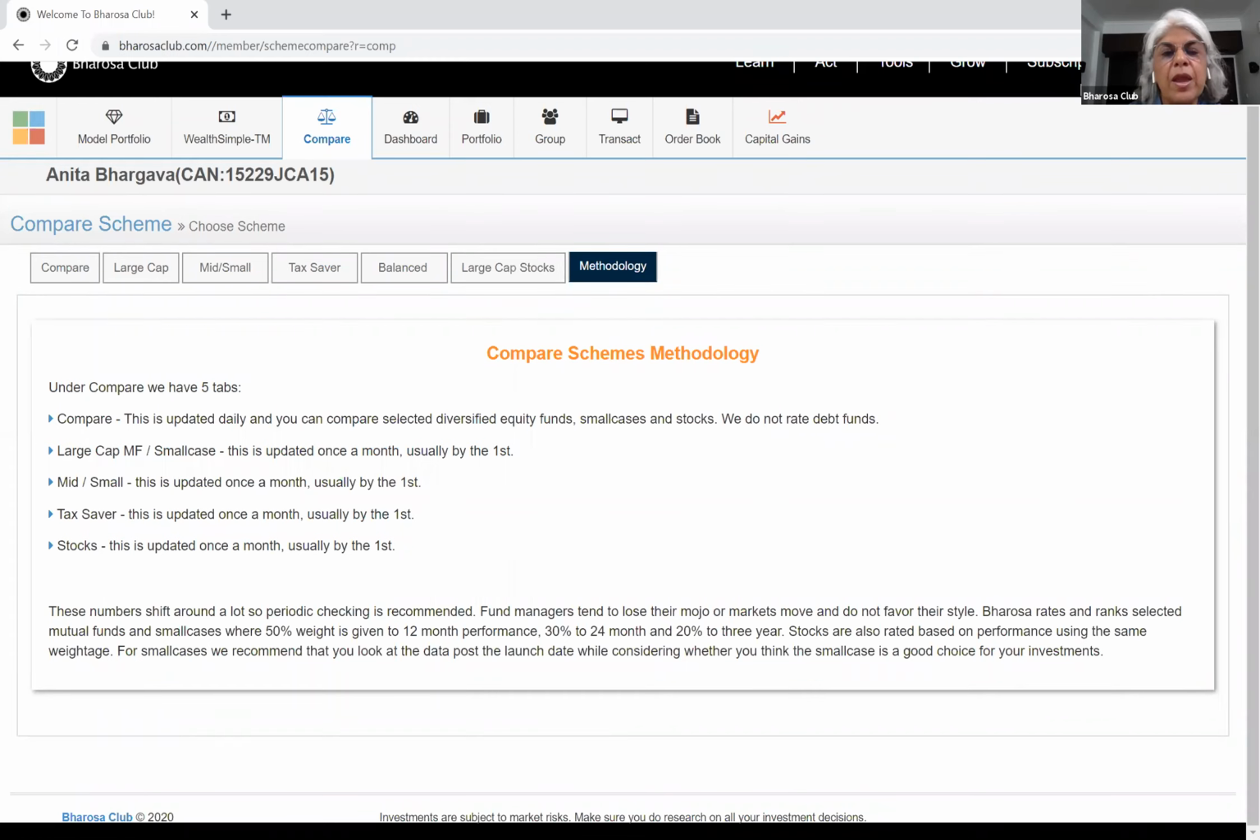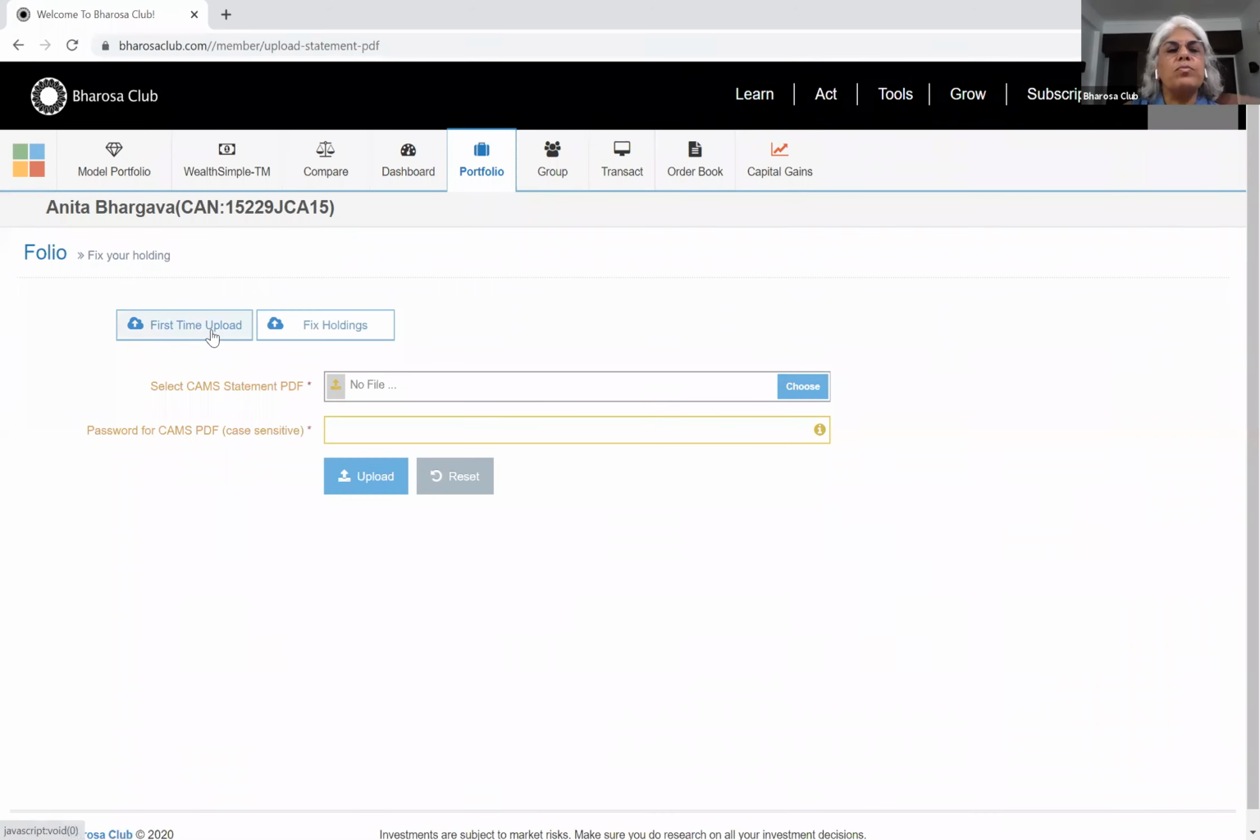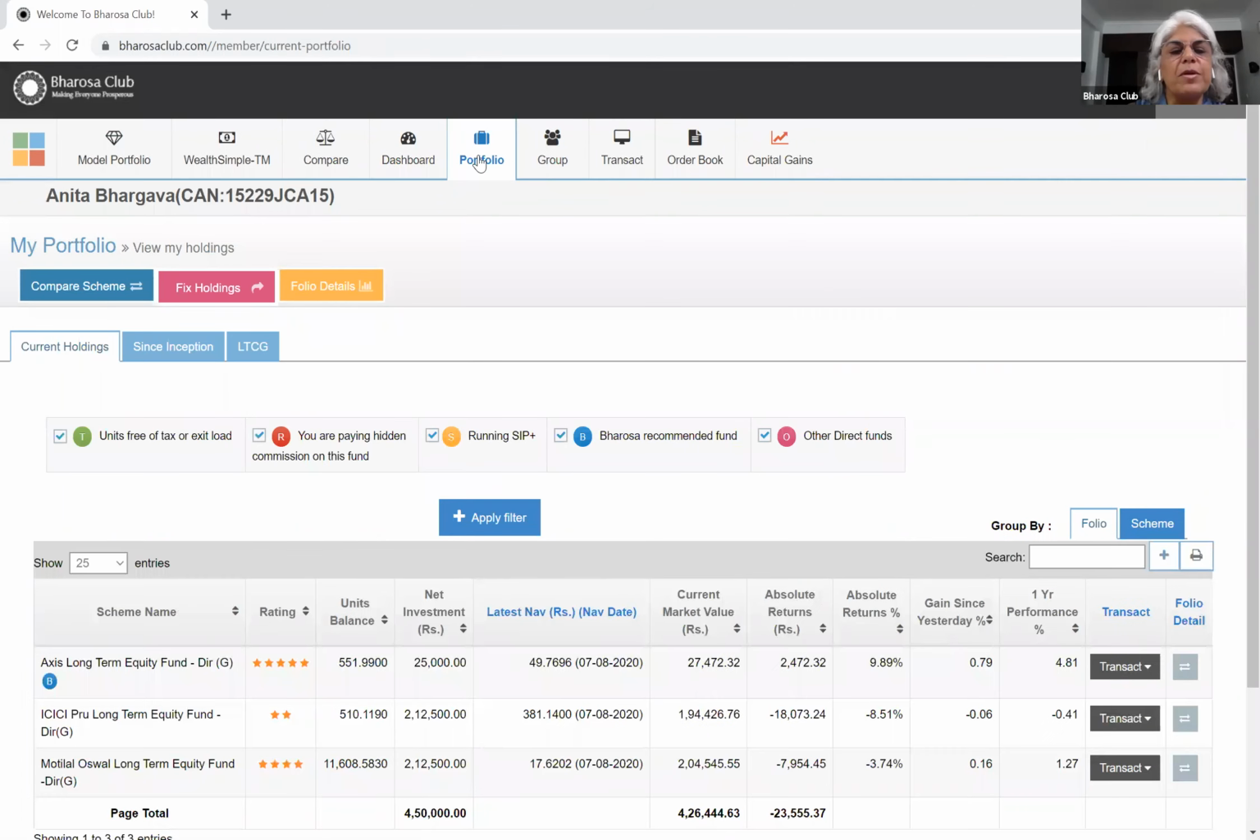We're fine either way. If you do transact on Barossa, you will need a CAN, a common account number from Mutual Fund Utility, and it's a fully electronic process. But if you don't choose to transact on Barossa, you can still upload your portfolio by clicking Dashboard and Fix Holdings. There's a first time upload, and you can keep repeating the upload every couple of months, wherever you may have bought those mutual funds from. Then you will be able to see how those funds have been performing.